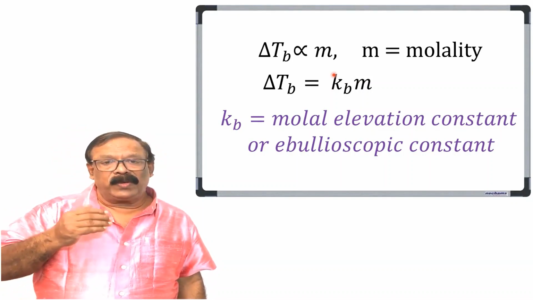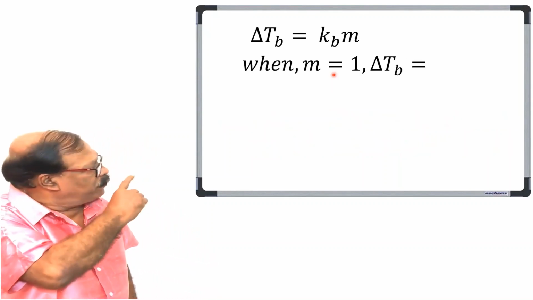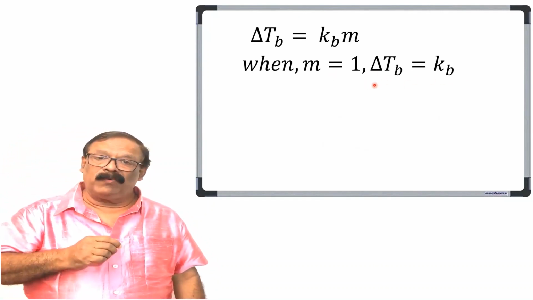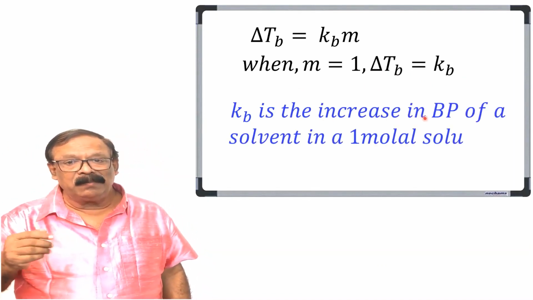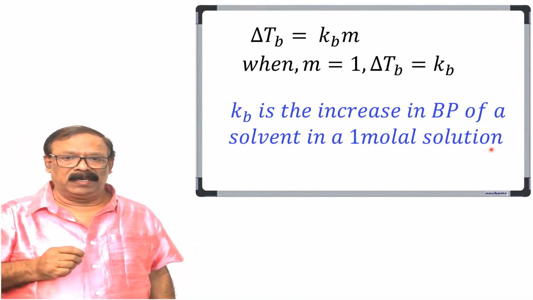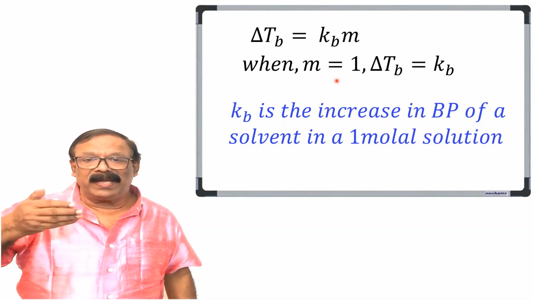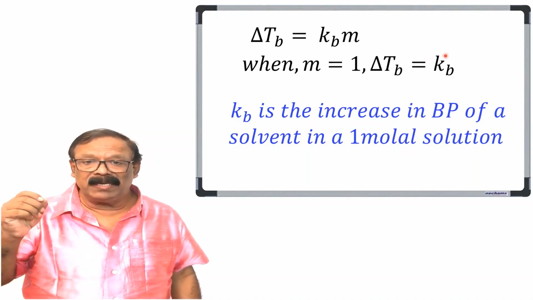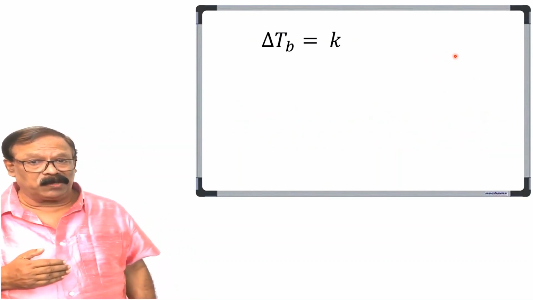Now, if you take the molality of the solution equal to 1, we will get from the equation delta TB equal to Kb. So how will you define Kb? Kb is the elevation in boiling point of a 1 molal solution. That is, if the molality of the solution is 1, then the elevation in boiling point is called the molal elevation constant.